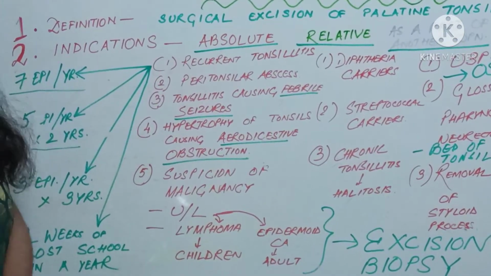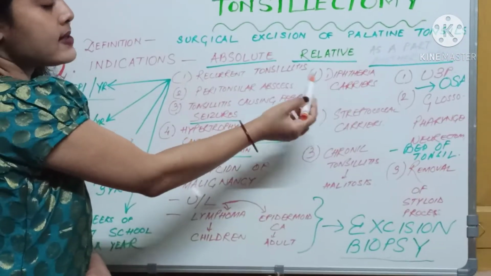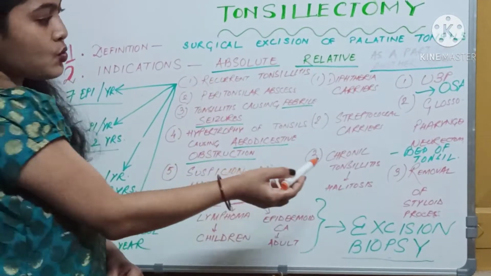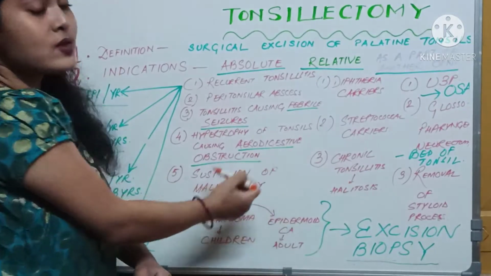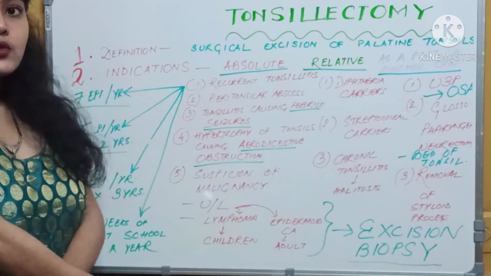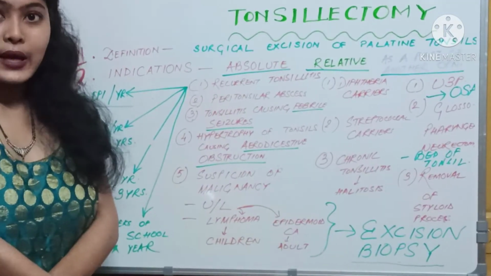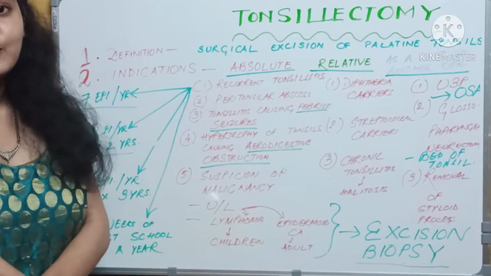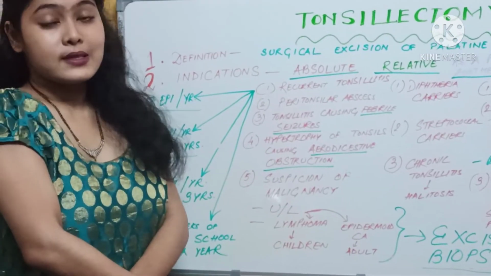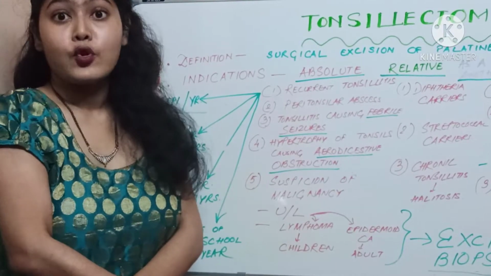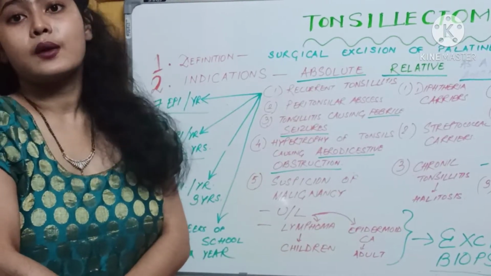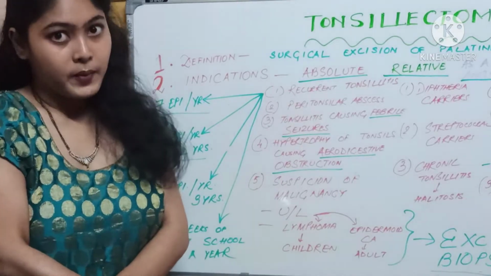Now, what are the relative indications? Number 1 is diphtheria carriers. Number 2, streptococcal carriers. Number 3, chronic tonsillitis causing halitosis. Halitosis is the complaint of bad breath. Many patients might come to you with bad breath, and if you check and find that the case is one of chronic tonsillitis, then you can ask them to opt for tonsillectomy.